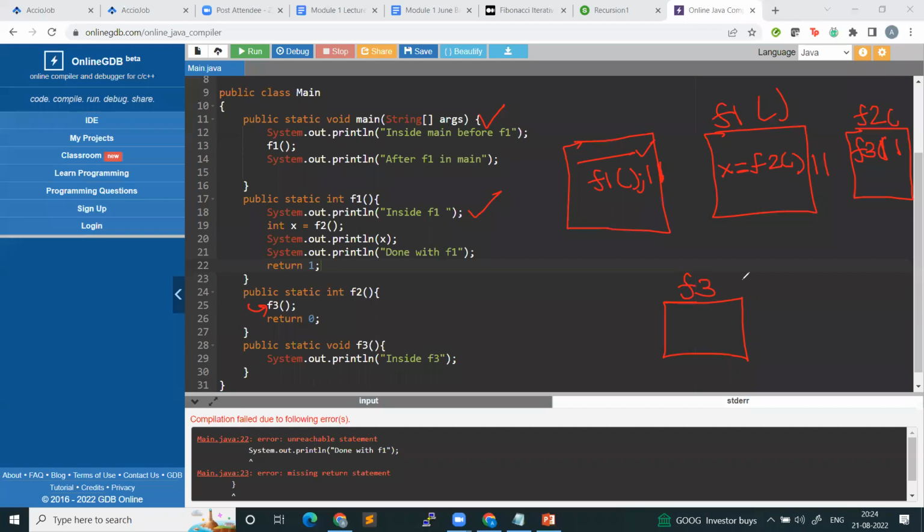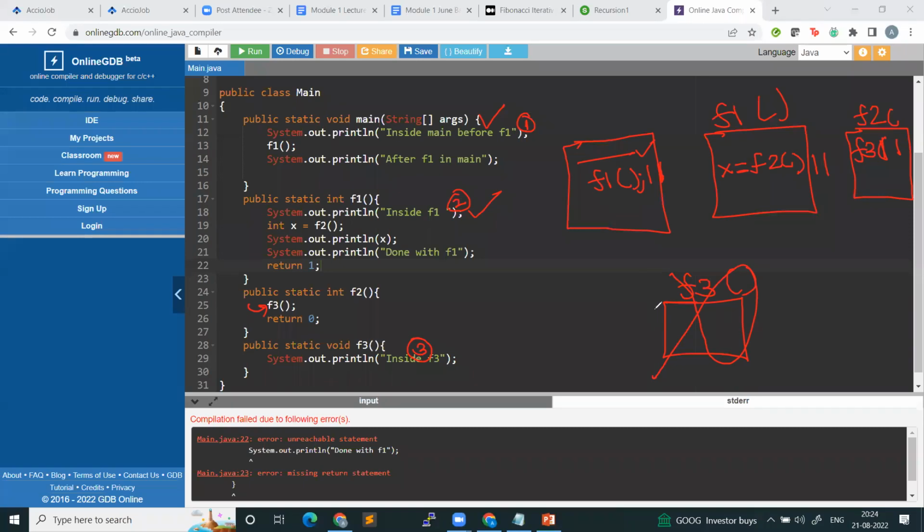Okay. Now you come inside the context of F3. What will happen? You are printing inside F3. So inside F3 will be printed. So this is the first line you see. This is the second line. This is the third line. Okay. Now, after printing this, what will happen, guys? F3 is done, right? So the context of F3 will be destroyed.